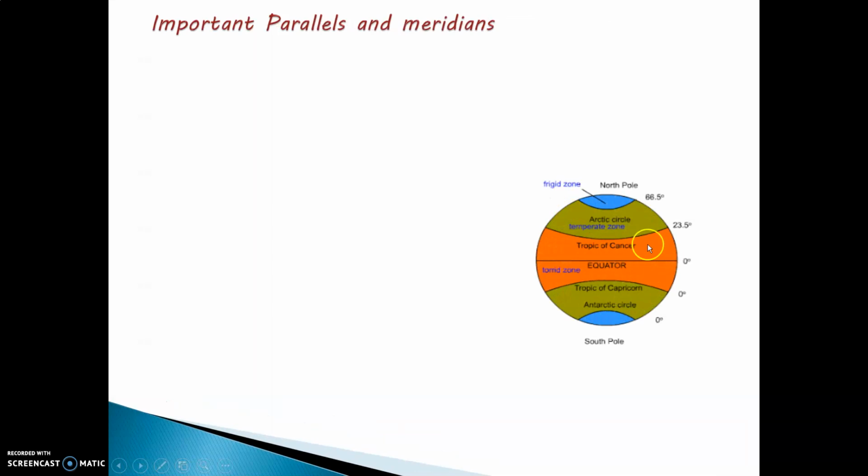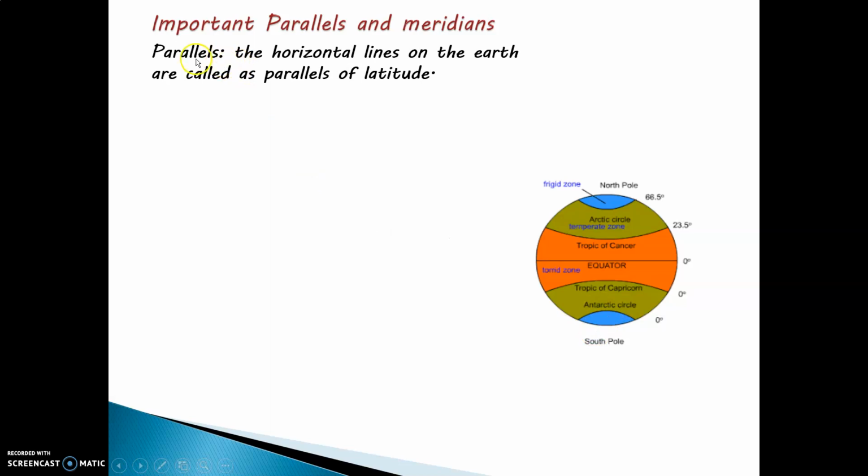Just now we learned about the important parallels. The slipping lines or horizontal lines on the earth are called parallels. There are 7 important parallels: North Pole, Arctic Circle, Tropic of Cancer, Equator, Tropic of Capricorn, Antarctic Circle, and South Pole. In simple terms, parallels mean the horizontal lines on the earth, called parallels of latitudes.